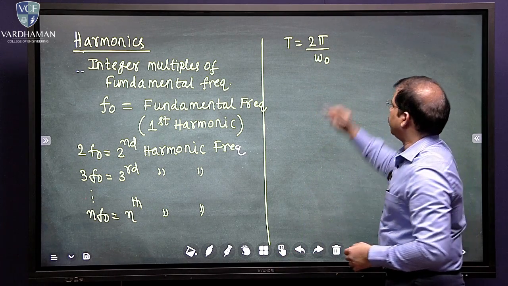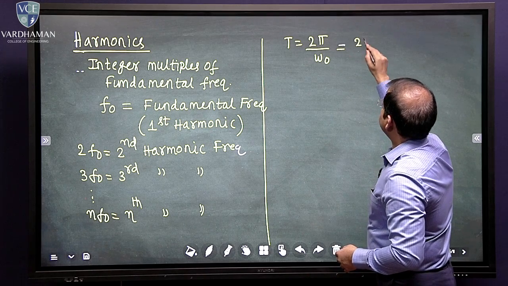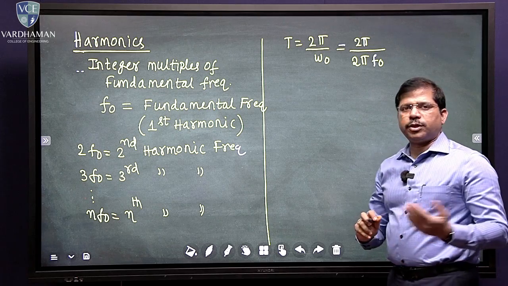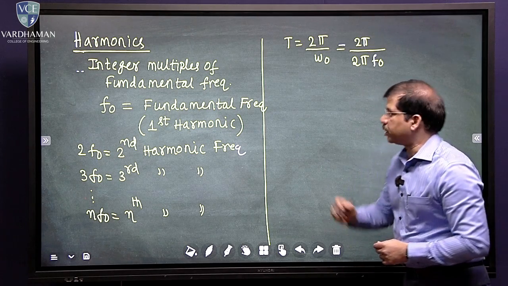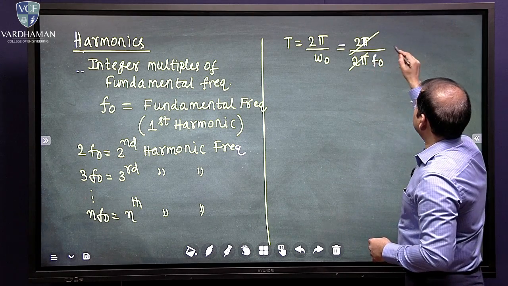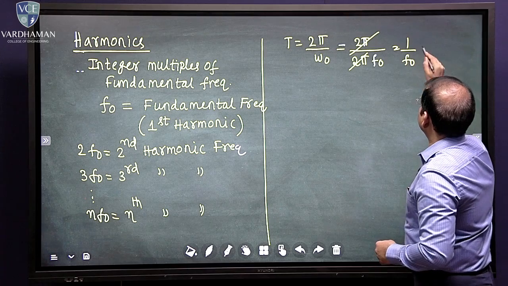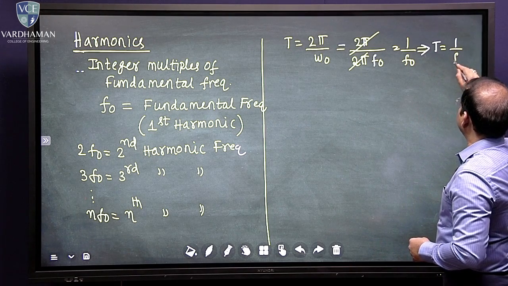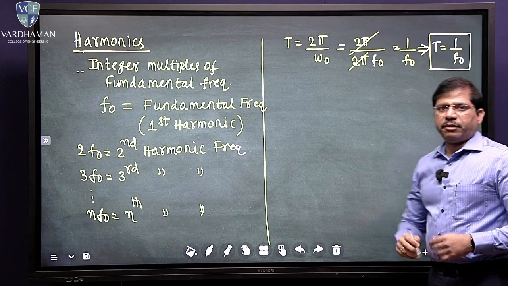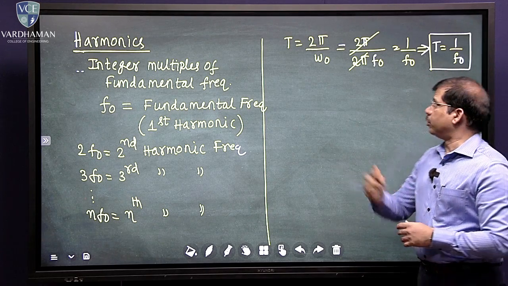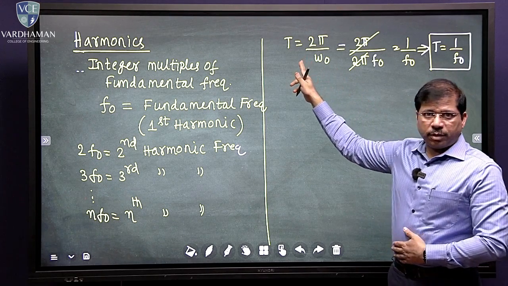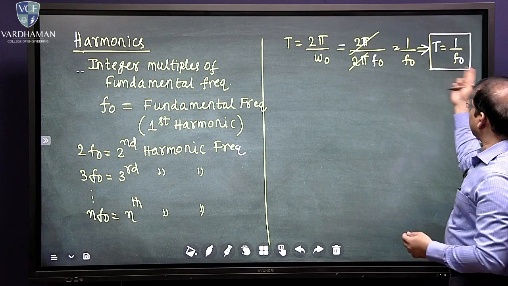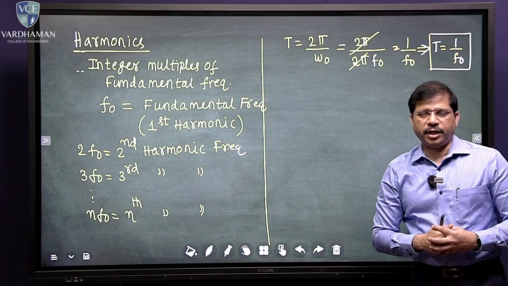That is also equal to 2 pi by 2 pi f naught, because we know that omega equals 2 pi f, is it not? So I can cancel these two so that I get 1 by f naught. This formula we know, because we have studied it many times. T equals 1 by f naught. So this is the main formula to understand the time period, and of course the derived formula is T equals 1 by f naught.